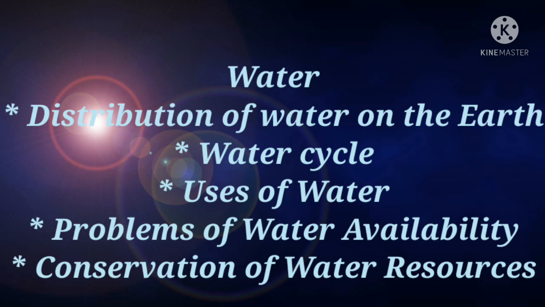Students, now we are going to discuss methods of water conservation. Students, at first, forest and vegetation cover. See, forest and other vegetation cover slow the surface runoff and replenish underground water. Students, this is one of the methods of water conservation. See, water harvesting is another method to save surface runoff. Students, the third method is that the canals used for irrigating fields should be properly lined to minimize losses by water seepage.